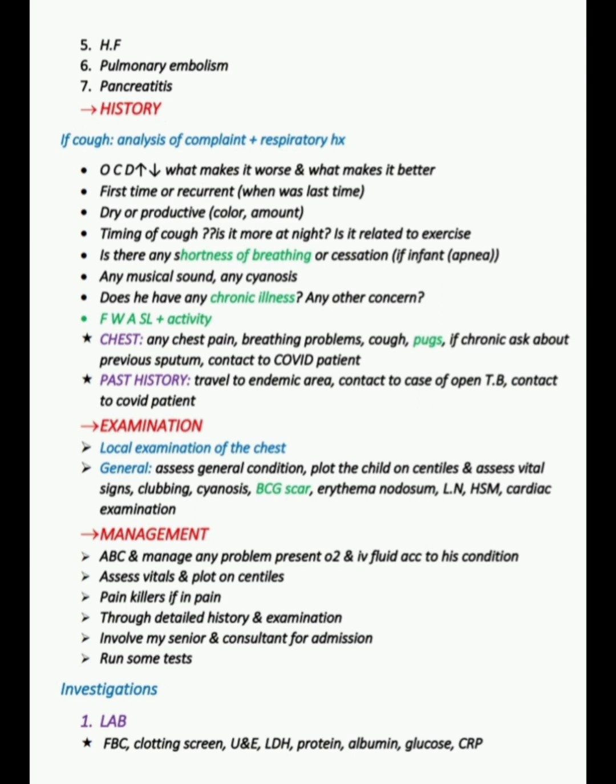Is there any shortness of breath, or apnea if an infant? Any musical sound, any cyanosis? Does he have any chronic illness, any other concern? FWASL, that is fever, weight loss, activity, sleep. And chest: we ask about any chest pain, breathing problems, cough, pus. If chronic, ask about previous sputum and contact with a COVID patient. In past history, we ask about travel to an endemic area, contact with a case of open tuberculosis, and contact with a COVID patient.